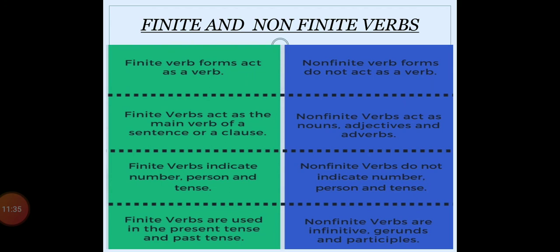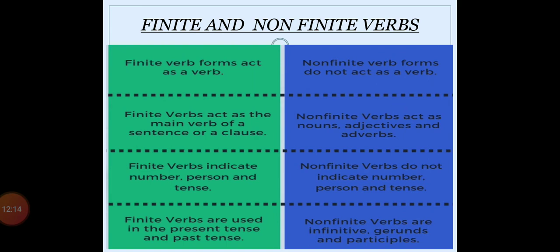Fourthly, finite verbs are used in the present tense and past tense, not in the future tense. So slowly when we learn about the tenses, you will come to know more about this point. Why? There is a logic, there are some rules about future tense that we will learn in the future tense topic. So at present keep this in your mind that finite verbs are used in present and past tense, whereas non-finite verbs are infinitive, means they won't change.